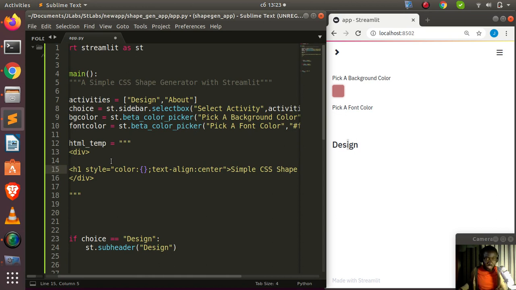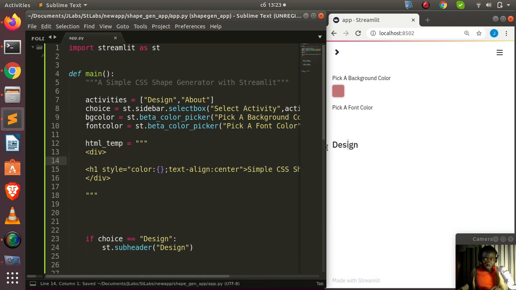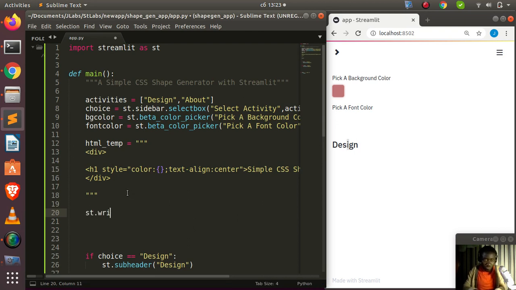So very nice. Now we have to create another one. If I save this one here, we are not seeing a result, but in case I come back here and I do something like, let's say, st.write, or let's use markdown. So st.markdown. Then I'll pass in my HTML template.format. Because this is a string, I can actually call .format, or you can use an f-string in case you want. Then I'll pass in my font color, right? This is for the font, so I just pass in the font color here. So let's save it and see.